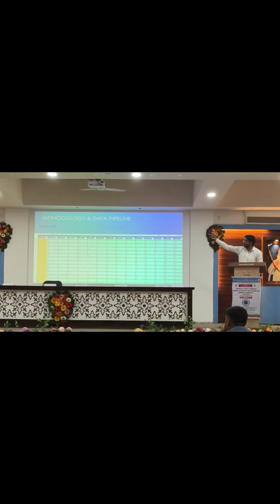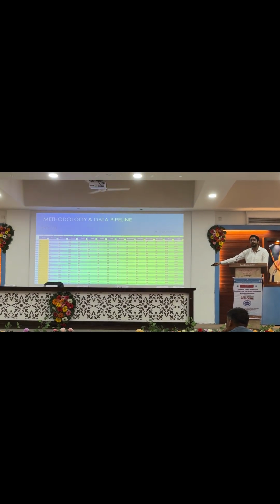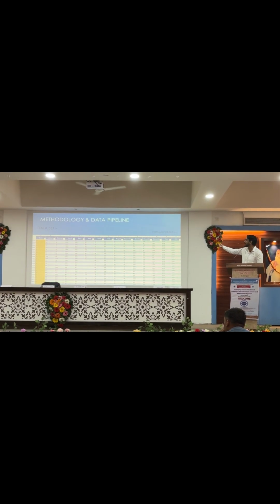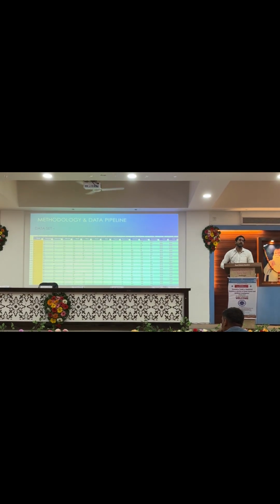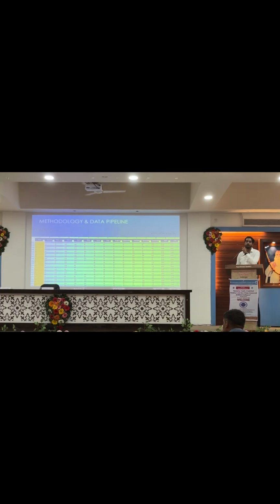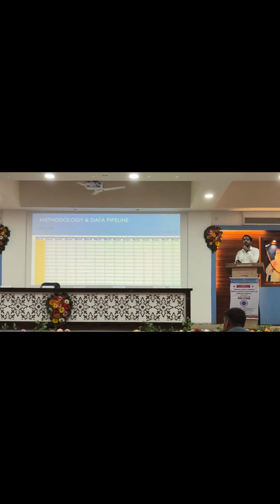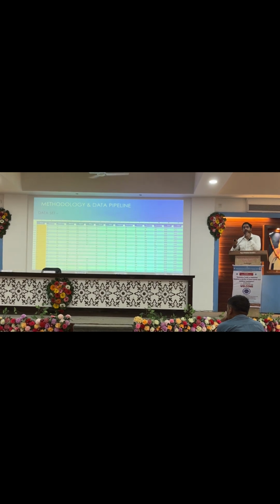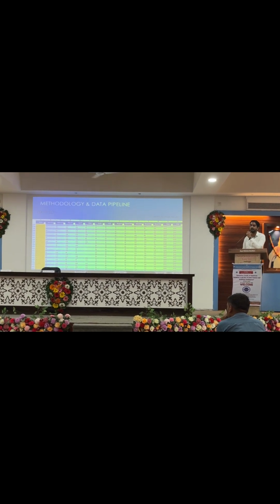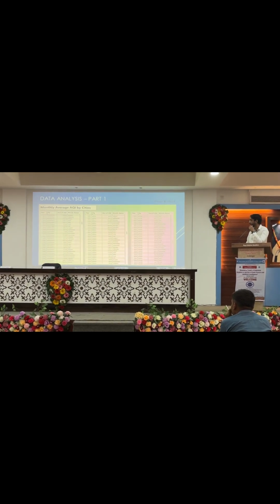The data set ranges from 0 row to 18,000 rows depending on the city. You can see the year is 2018. Some data starts from 2017 and goes up to 2024, like Pune. Some data starts from 2018 and goes up to 2023 for other cities like Aurangabad. So this is the snapshot.